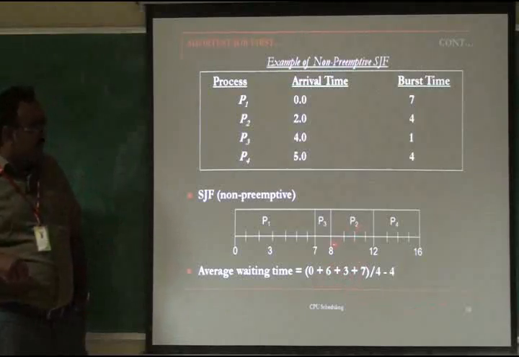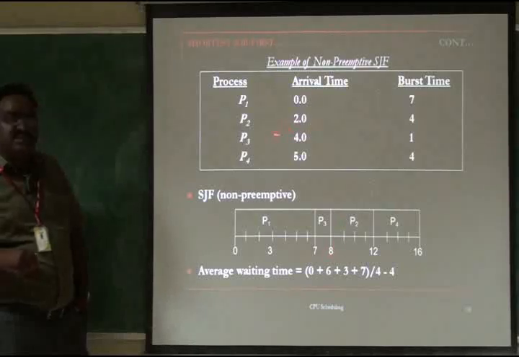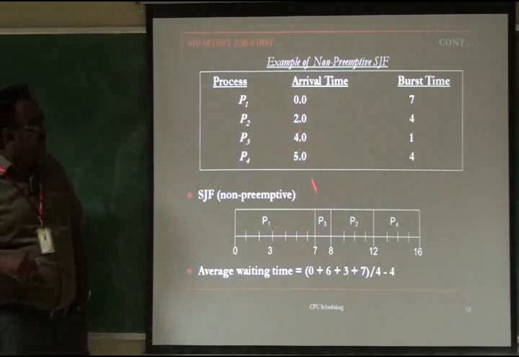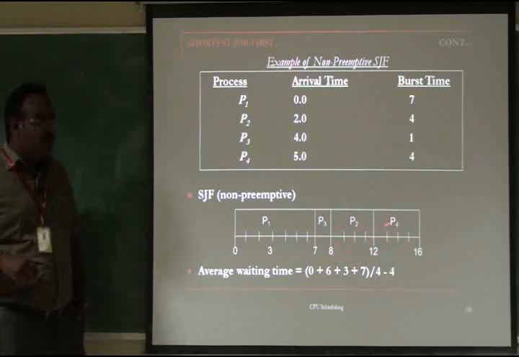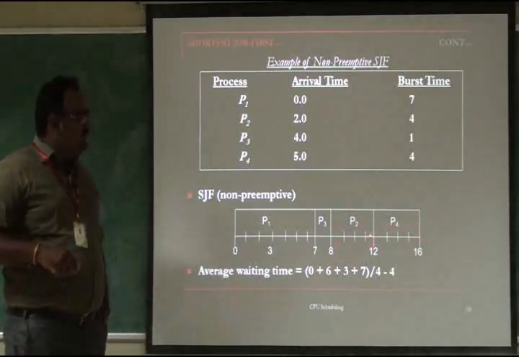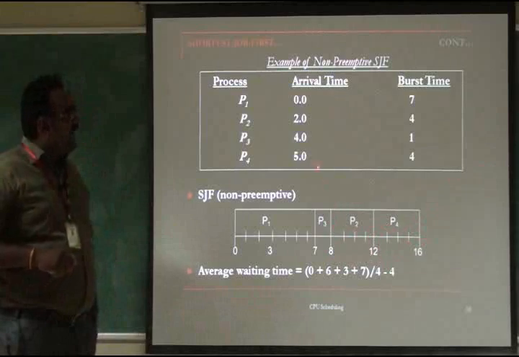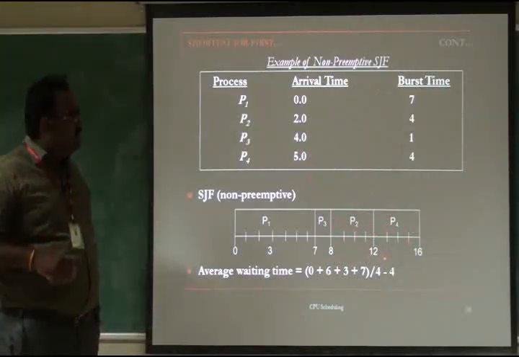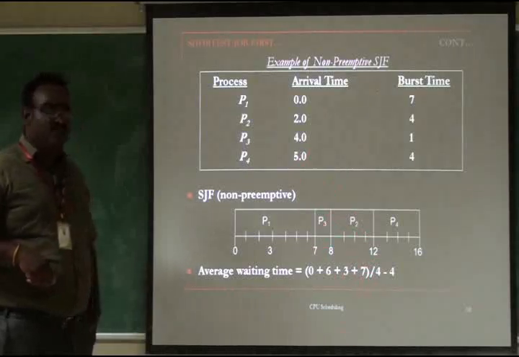So what is P2? It gets the CPU at the 8th millisecond, but it comes to the ready queue at the 2nd millisecond. So 8 minus 2 is 6. So 6 will be the waiting time of P2. What is the waiting time of P4 now? P4 gets the CPU at the 12th millisecond, but the arrival time of P4 is 5. So 12 minus 5 is 7. So 7 will be the waiting time of P4.